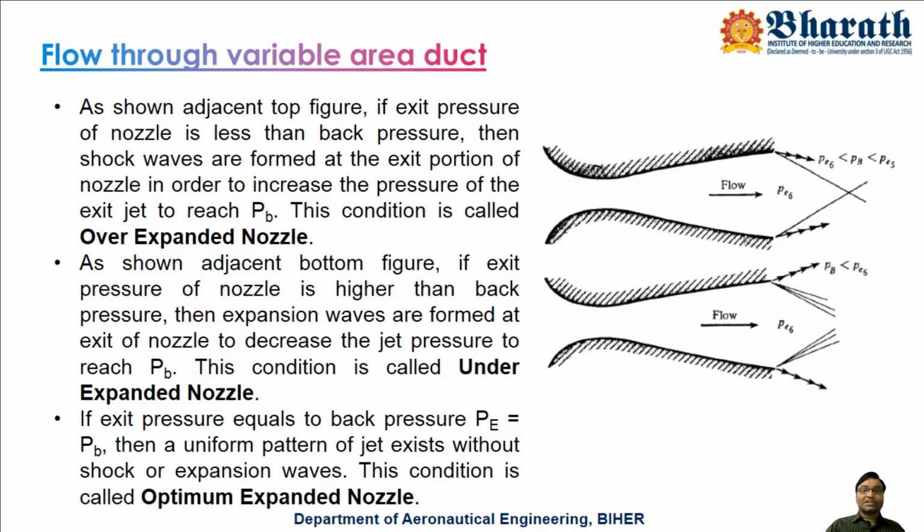So the curling reverse flow region will form. Those things are not possible in high speed. So how will they compensate this? You compensate this by creation of shock waves. Shock waves are created, say, in a two-dimensional nozzle or a symmetric nozzle. A conical shock pattern will be formed, and this pattern will raise the pressure of the corresponding jet such that it comes out comfortably. And this condition is called overexpanded condition.